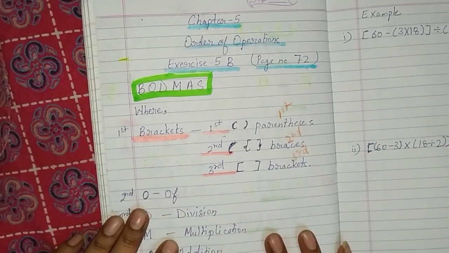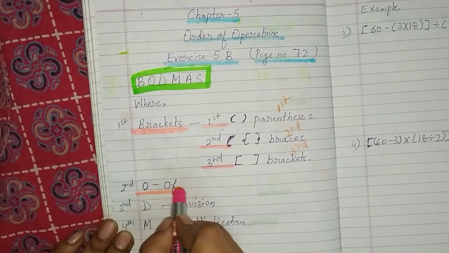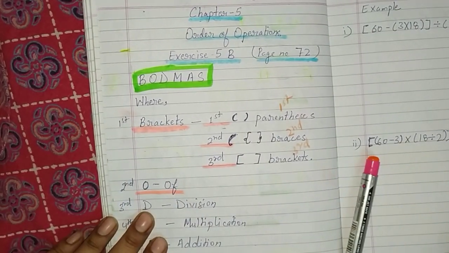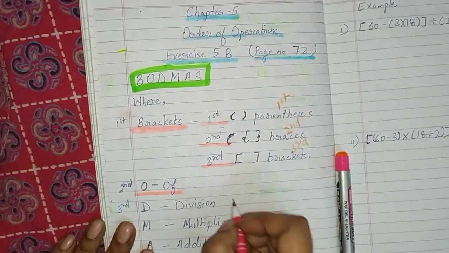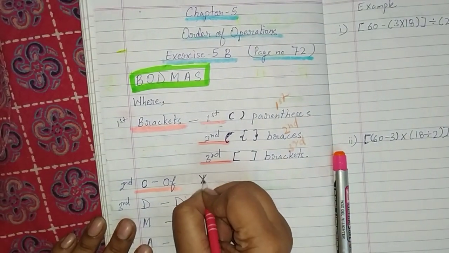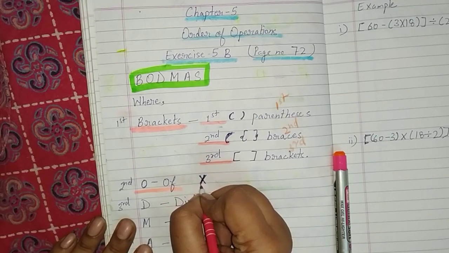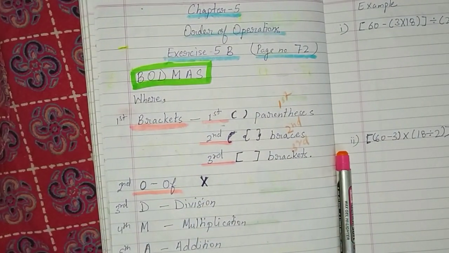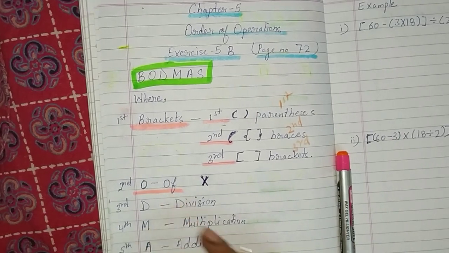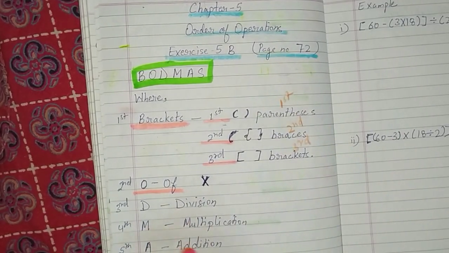And O for, what is O for, children? Of. Of means multiplication. Of means, children, multiplication. So don't get worried and don't get scared of this of. Of is nothing, simply multiplication.